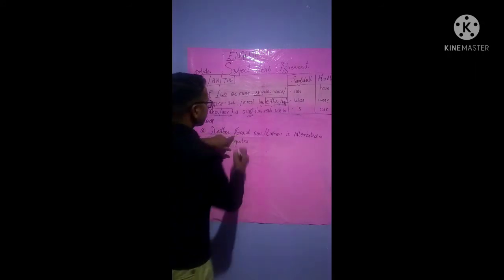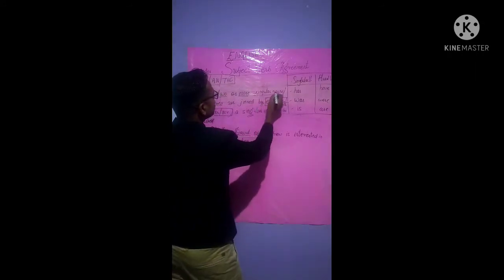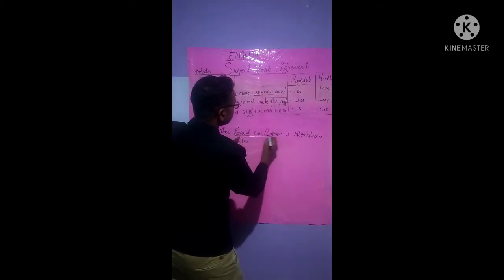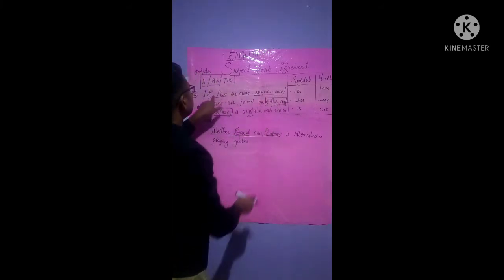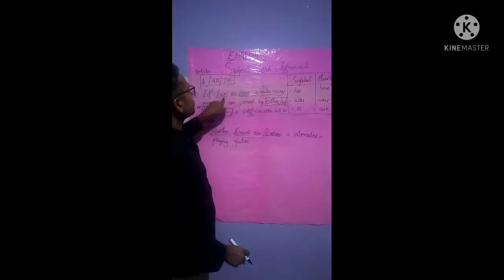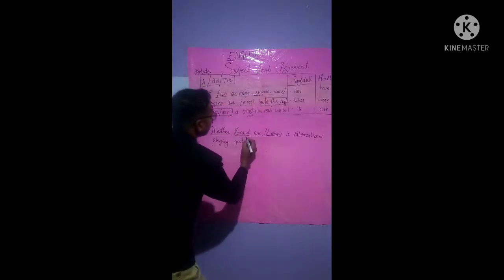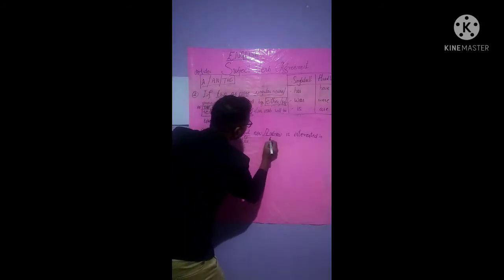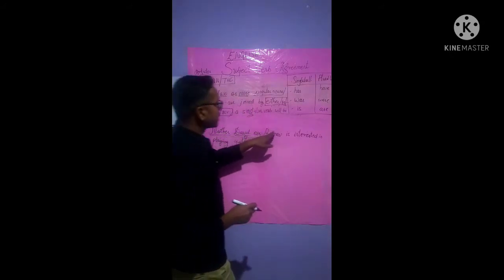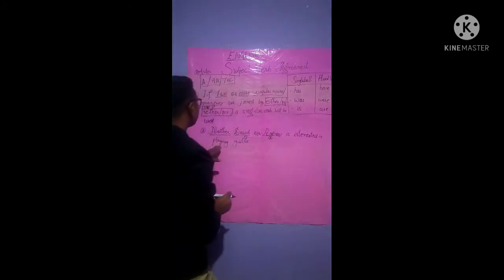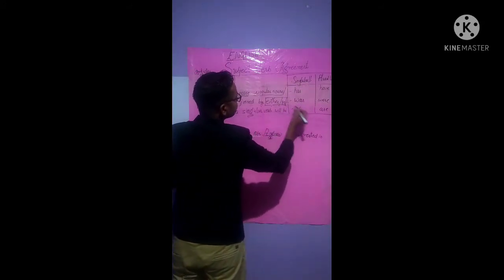Neither David. See, David is a singular noun, isn't it? And Andrew is a singular noun. See, two or more singular nouns. So see, number one noun and number two noun. David and Andrew is interested in playing guitar, isn't it? Now here "is" is a singular verb.